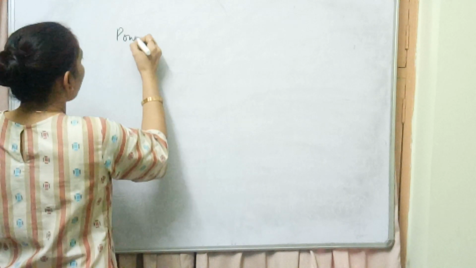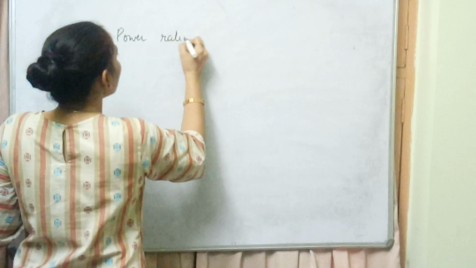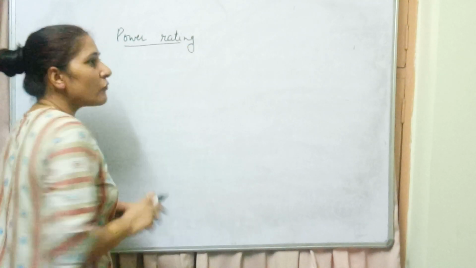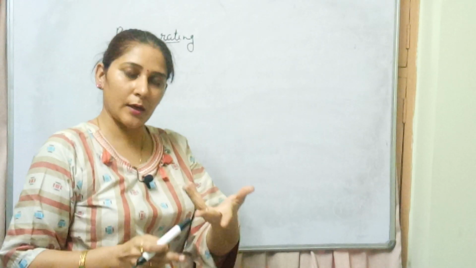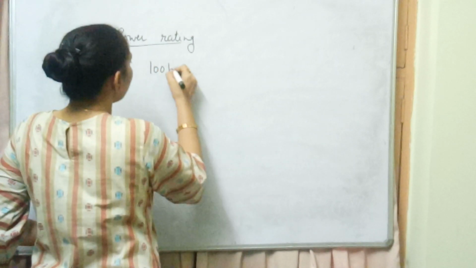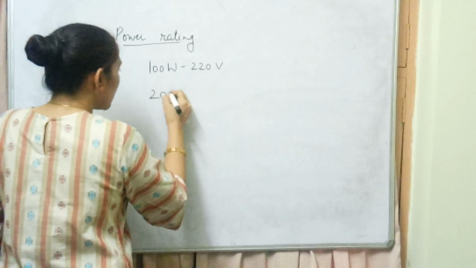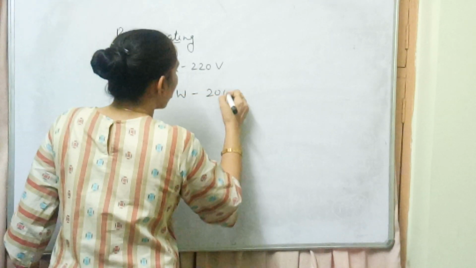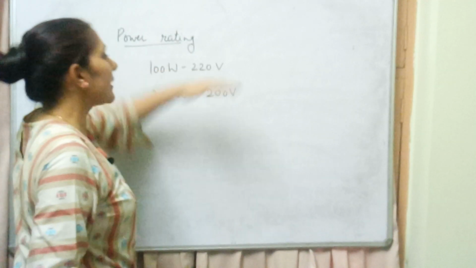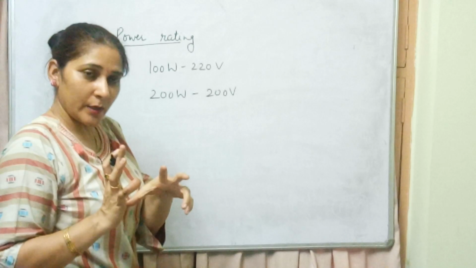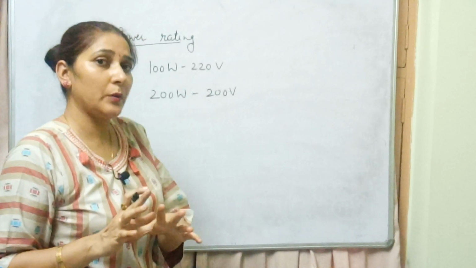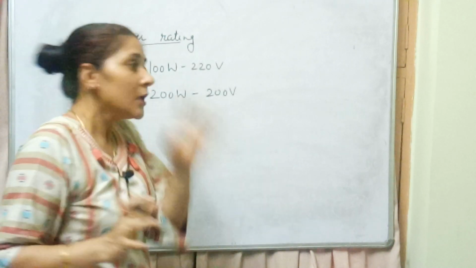Power rating of appliance का मतलब क्या होता है? हम बोलते हैं ना, ये 100 वाट का बल्ब है, वो उसका पावर रेटिंग होता है। बट वो अप्लायंस के ऊपर लिखा कैसे होता है? It is written as 100 watt and 220 volt, ऐसा लिखा होता है। इनका मतलब क्या है, ये रेटिंग का मतलब क्या है, how can we read out this? The meaning of this statement is very, very important for your paper point of view, you need not to leave it.